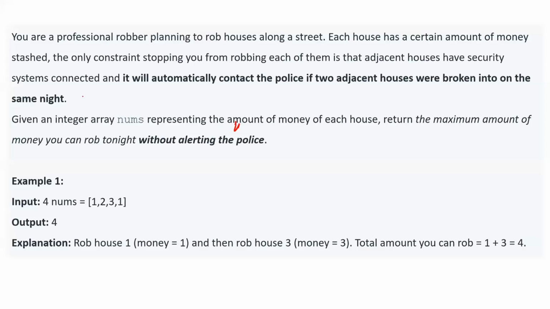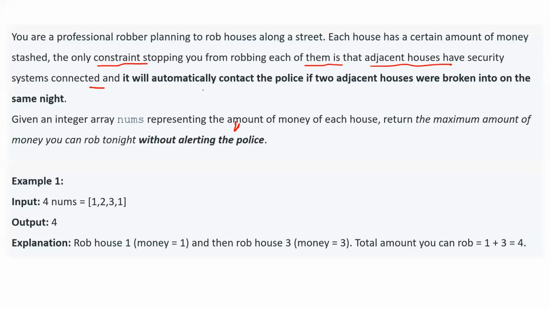So basically it's about a robbery. You are planning to rob houses along a street, and each house has a certain amount of money.